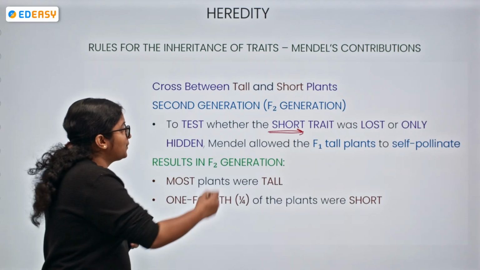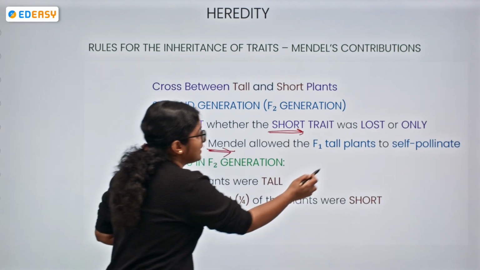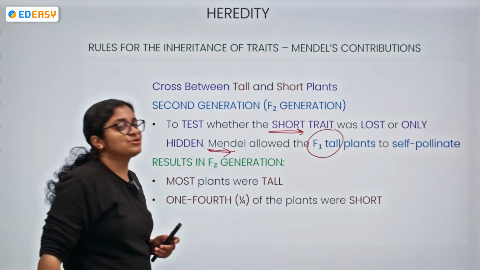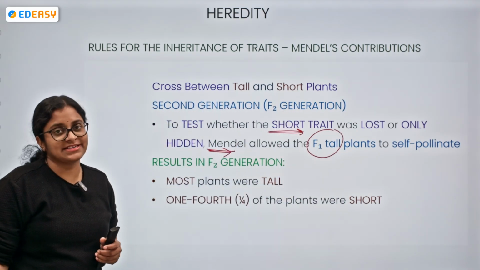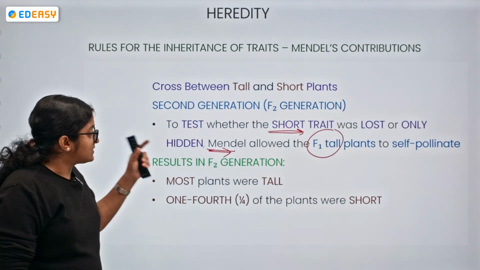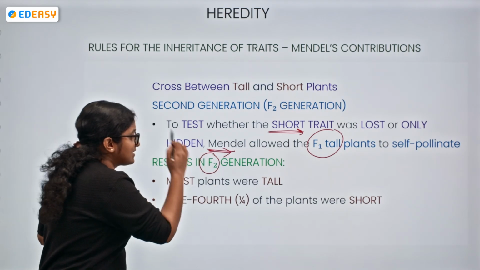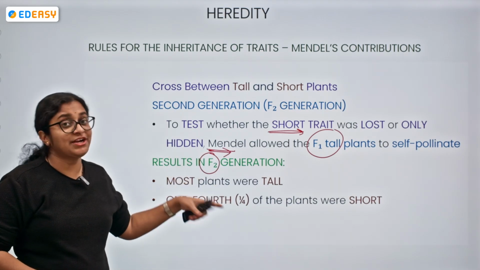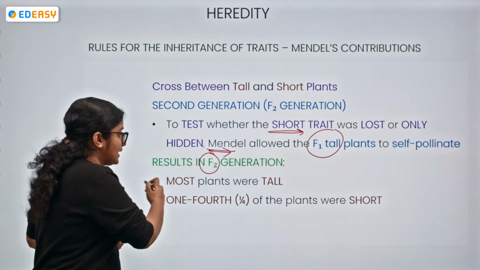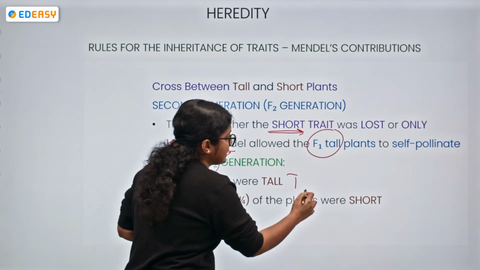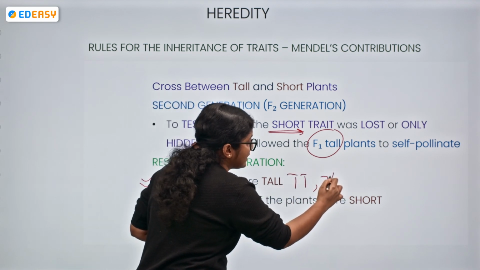What did Mendel do? Mendel allowed the F1 tall plants to undergo self-pollination. So the result in the F2 generation is that the majority of the plants, of course, are tall. They are expressing either this character or this character.